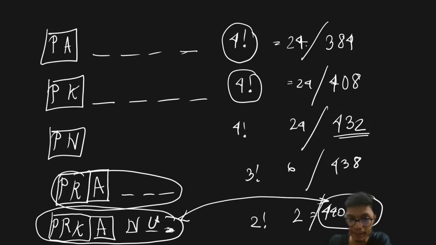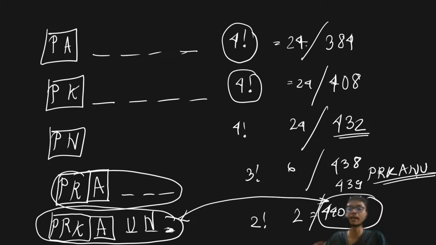Now why B is the correct answer, I will tell you. This is the word which is in the first location, but in order to get the 440th word, I should have the word in the second location, which is going to be PRKAUN, right? Because your 439th word is going to be PRKANU, and if you just change these two positions, then that is going to be the 440th word, right?